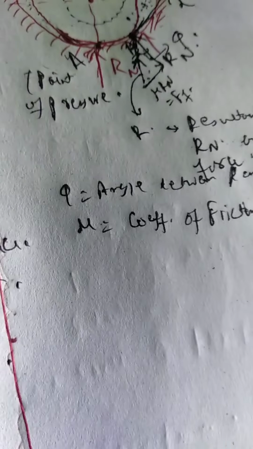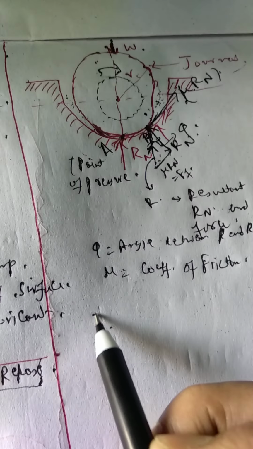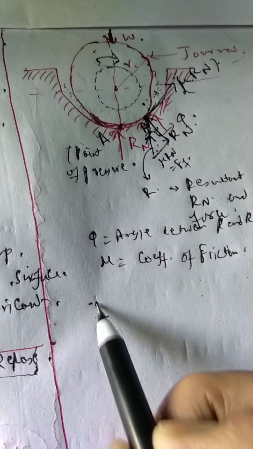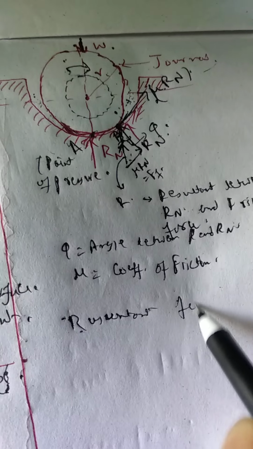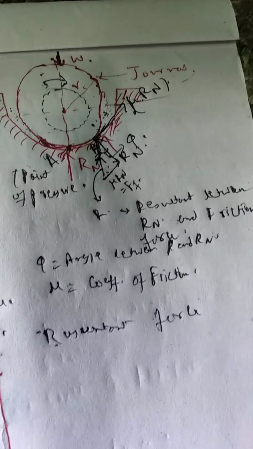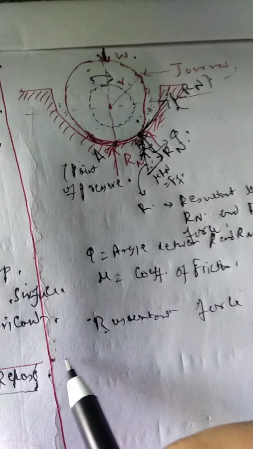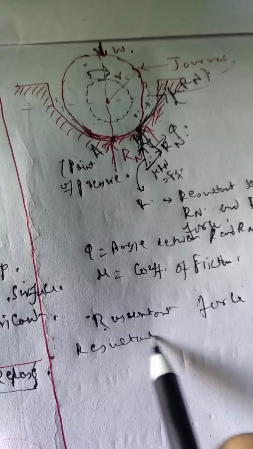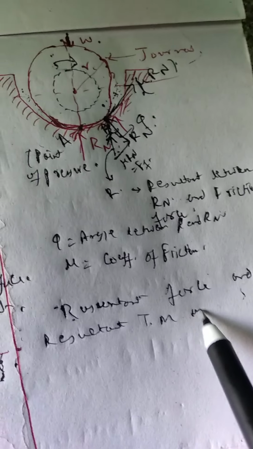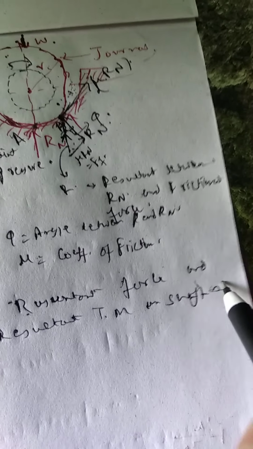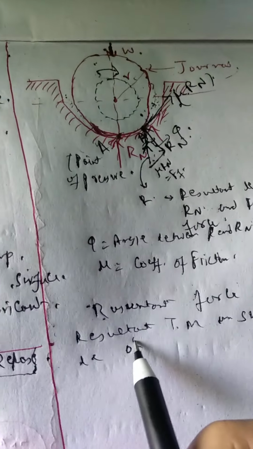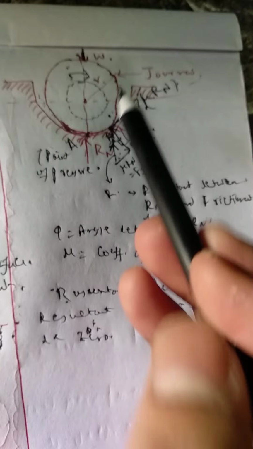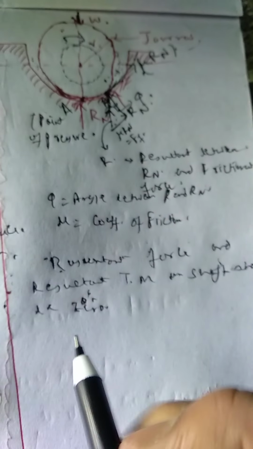Now for uniform motion, the resultant force and the resultant turning moment on the shaft should be 0. So the resultant force will be 0, so W will be equal to R, the resultant.